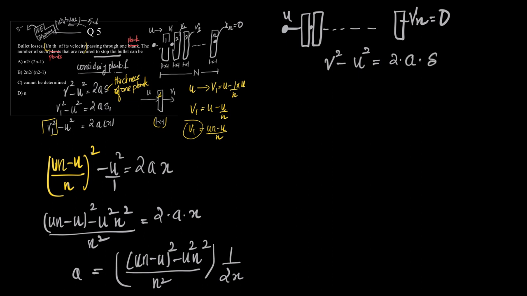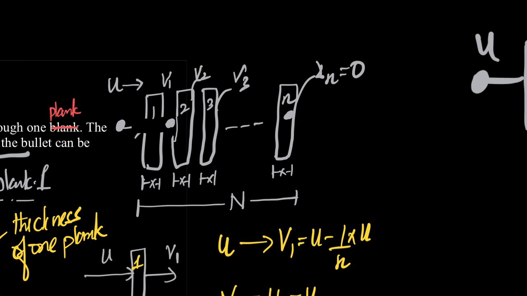Now, a is the common retardation faced by the bullet, the value of which we have found out. Now, what remains here is s. What is s? Distance covered in the complete travel. How much is the distance?